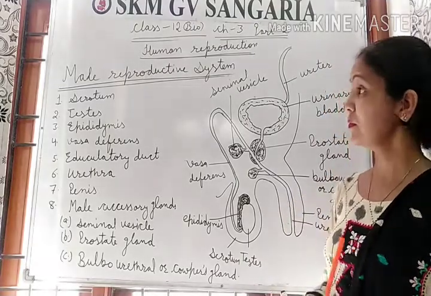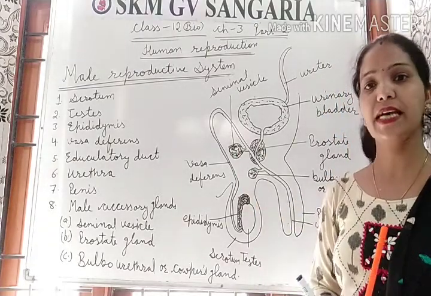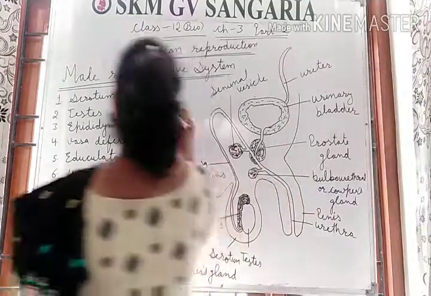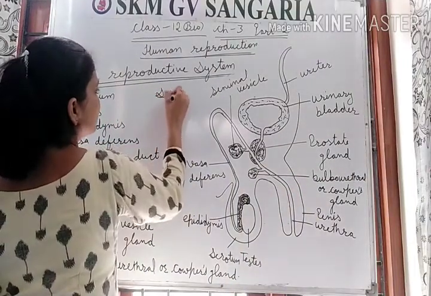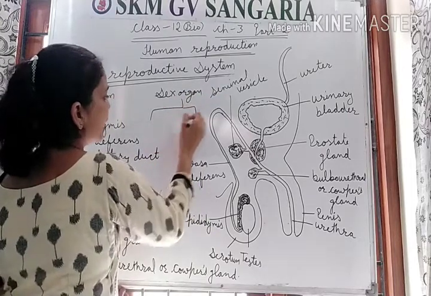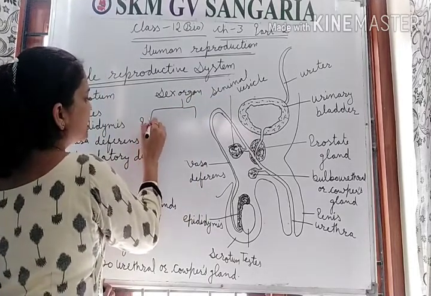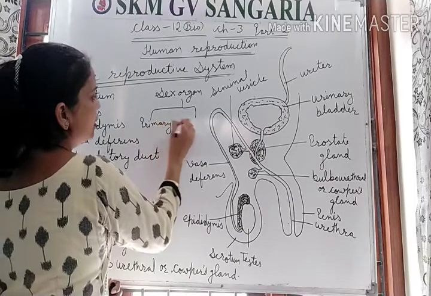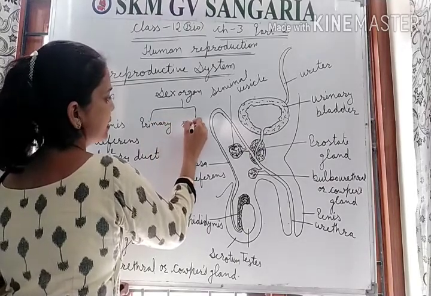First, males have sex organs. The sex organs present in males are of two types: primary sex organ and secondary sex organ.